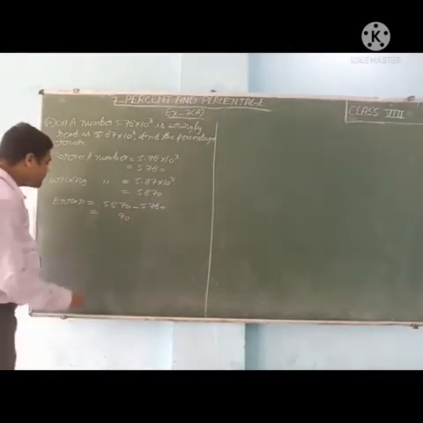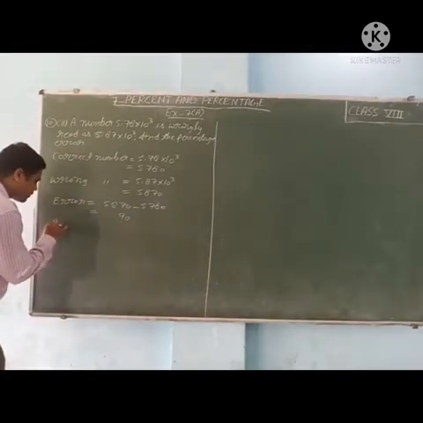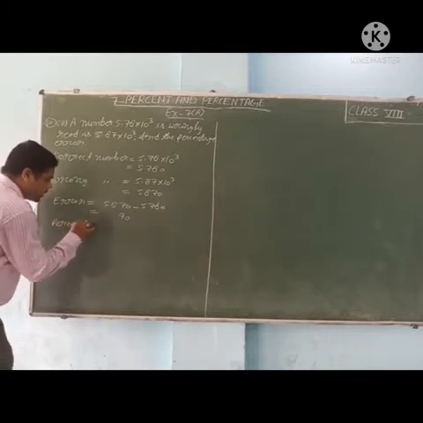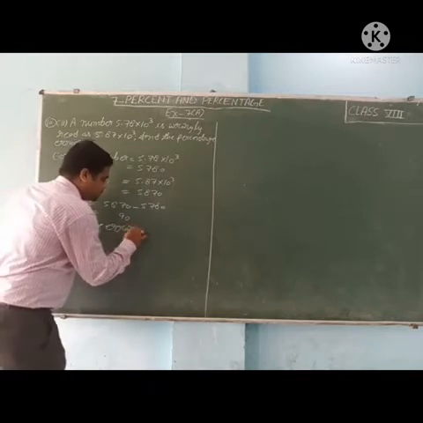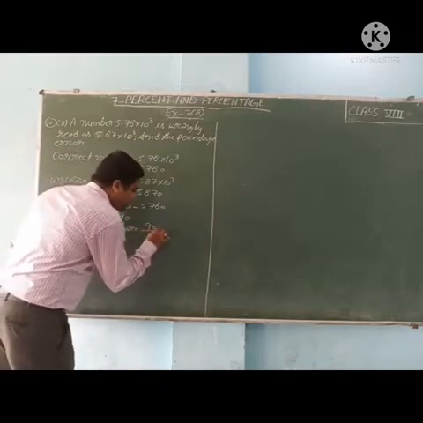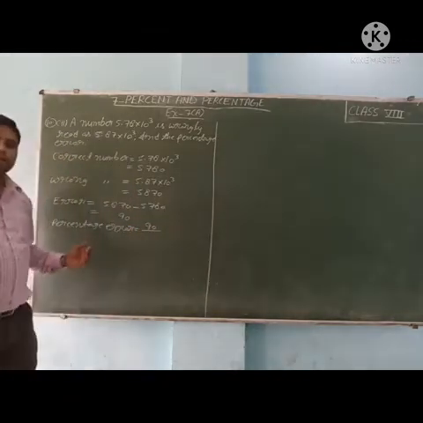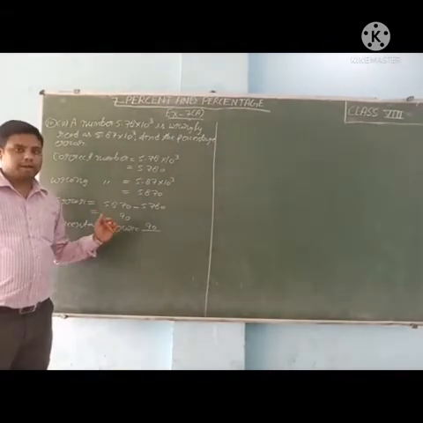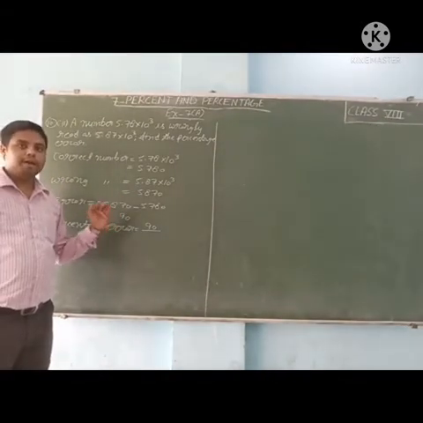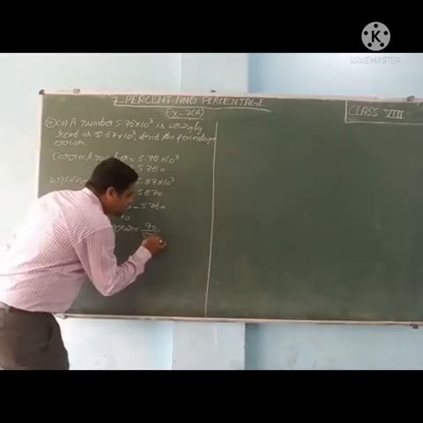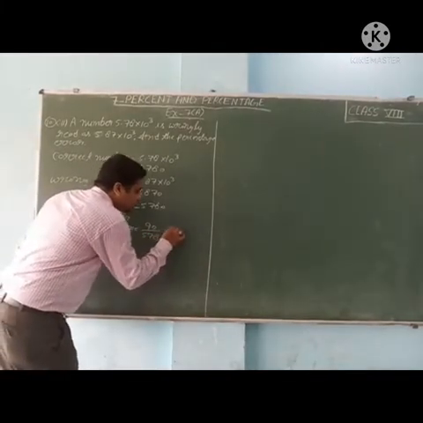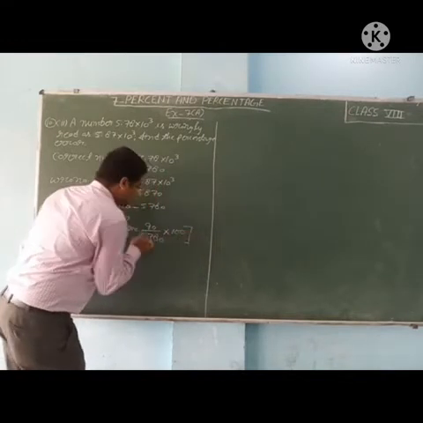Now we will find the percentage error. So percentage error is equal to 90 upon which number will we write? Wrong or correct? We will write the correct number, that is 5780, multiplied by 100%.